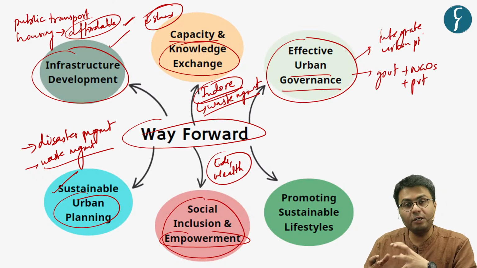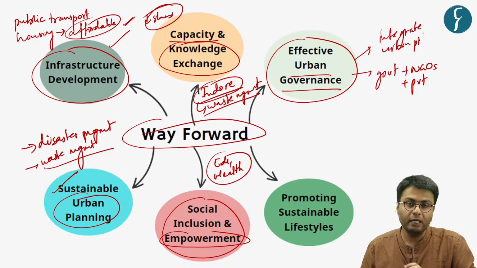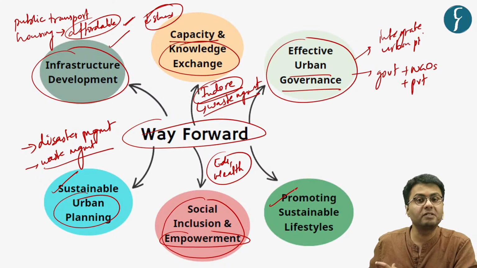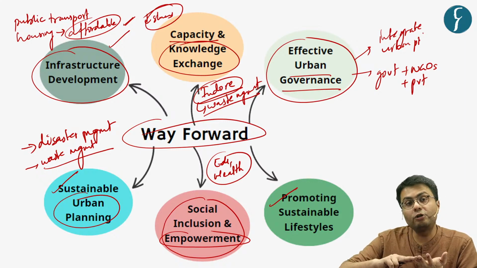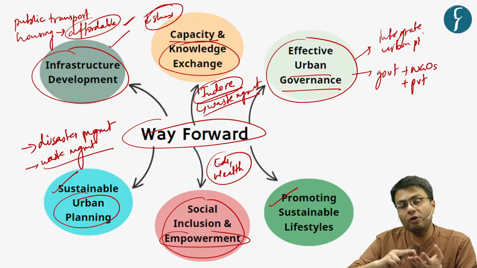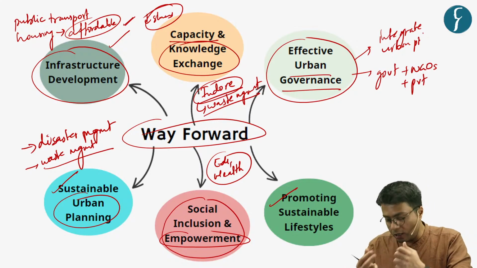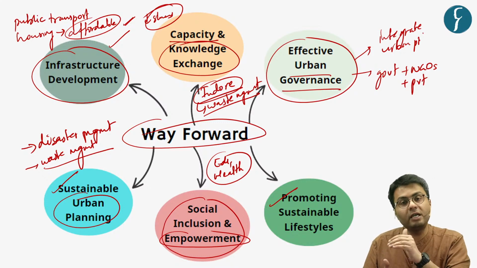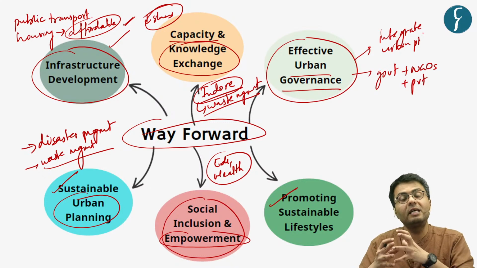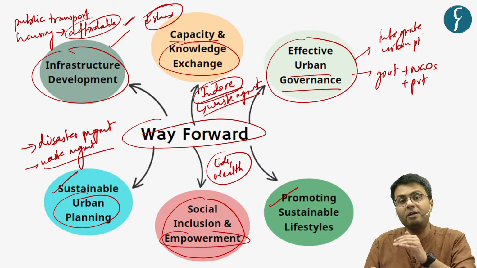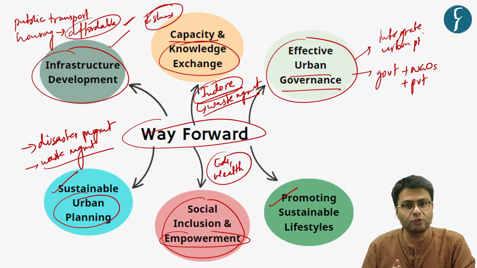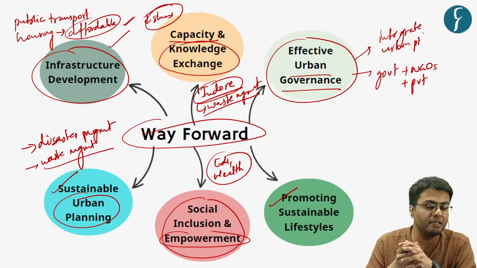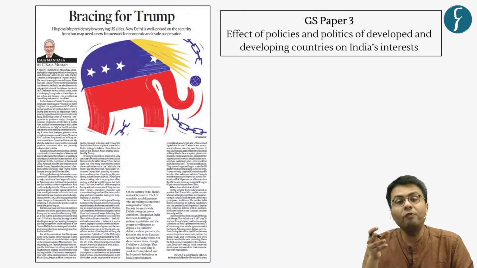And also, we need to reduce the pollution output in these urban areas. And for that, we need to promote sustainable lifestyles. First of all, people should consume less and also use public transport more and more. Hence, by promoting public transport and reducing consumption, we can ensure sustainable lifestyles in urban areas, thereby reducing the overall use of resources.